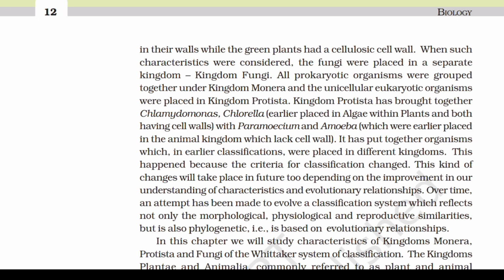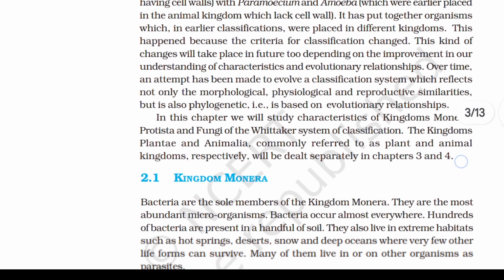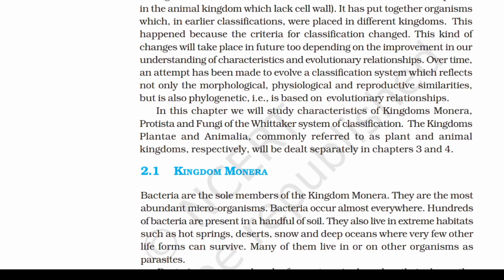This kind of changes will take place in future too, depending on the improvement in our understanding of characteristics and evolutionary relationships. Over time, an attempt has been made to evolve a classification system which reflects not only the morphological, physiological, and reproductive similarities, but is also phylogenetic, that is, based on evolutionary relationships. In this chapter, we will study characteristics of kingdom Monera, Protista, and Fungi of the Whittaker system of classification. The kingdoms Plantae and Animalia, commonly referred to as plant and animal kingdoms, respectively, will be dealt separately in chapters 3 and 4. 2.1 Kingdom Monera.